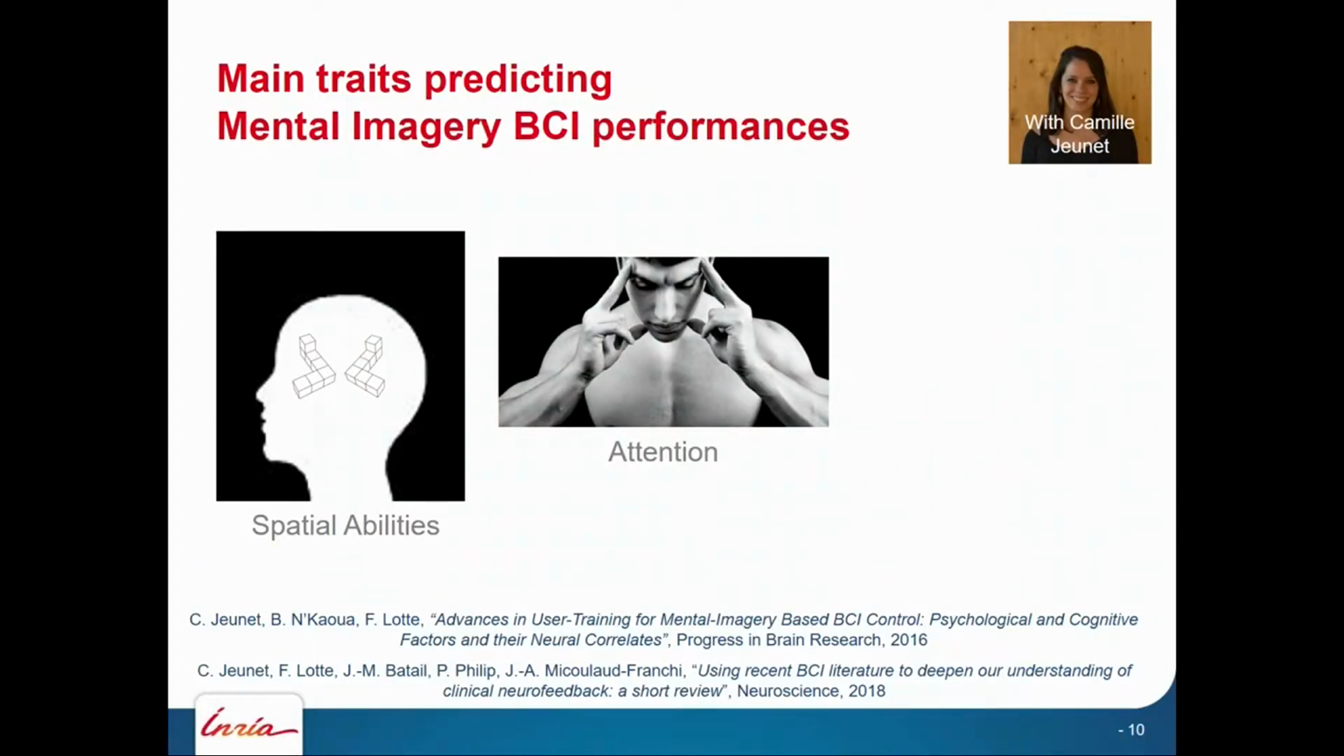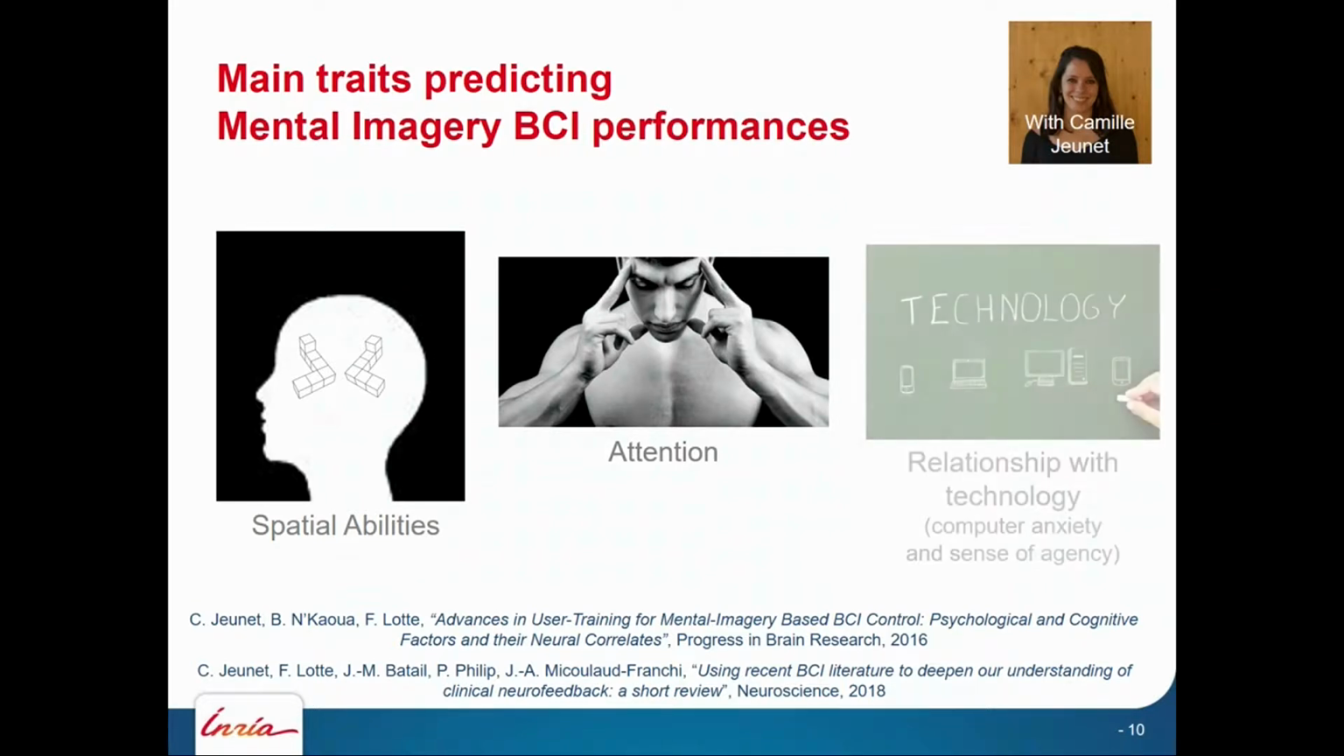Another trait family is attention. So people who usually have higher attentional capabilities or who pay more attention to the BCI system and to the training task will usually have better performance at BCI control. And finally, the last family of factors that we identified is the relationship with technology. Users who are anxious with technology or do not feel comfortable with technology or do not feel in control with the technology, those types of users usually have lower performance with BCI systems.